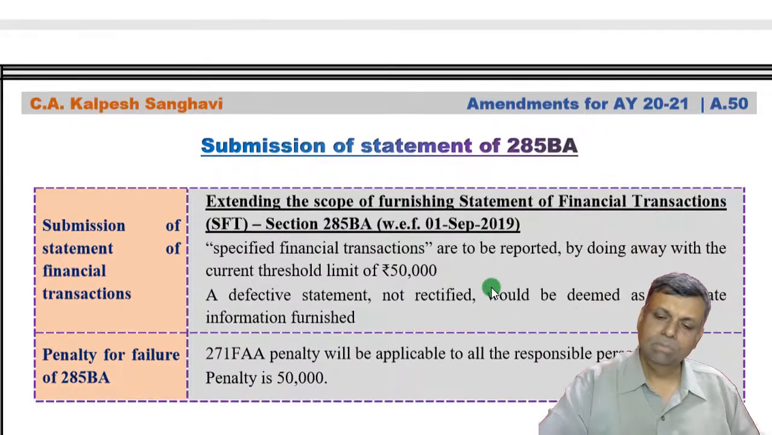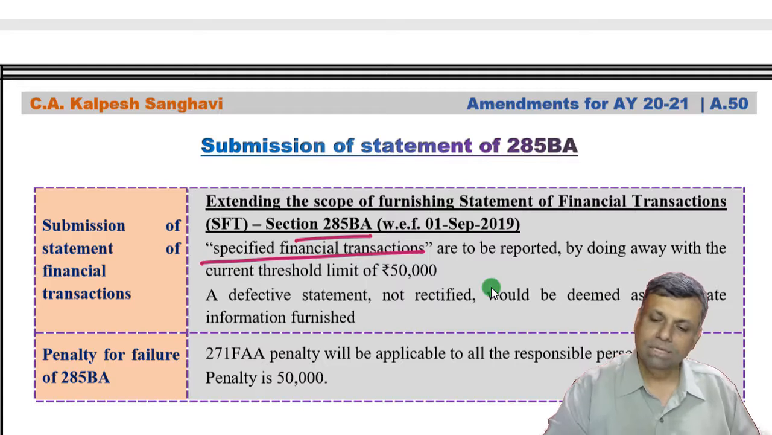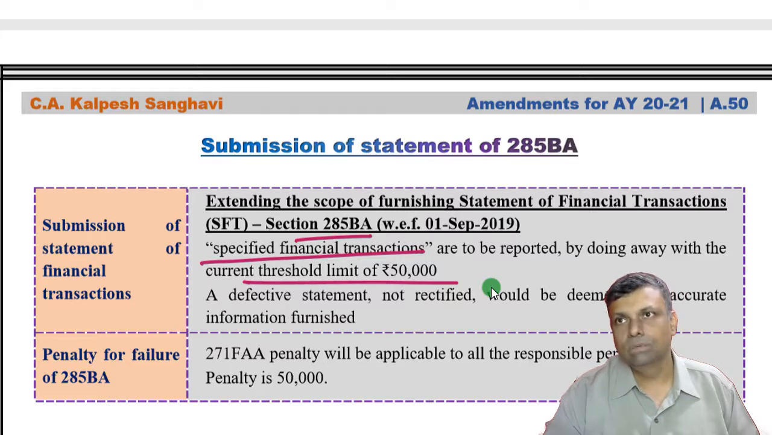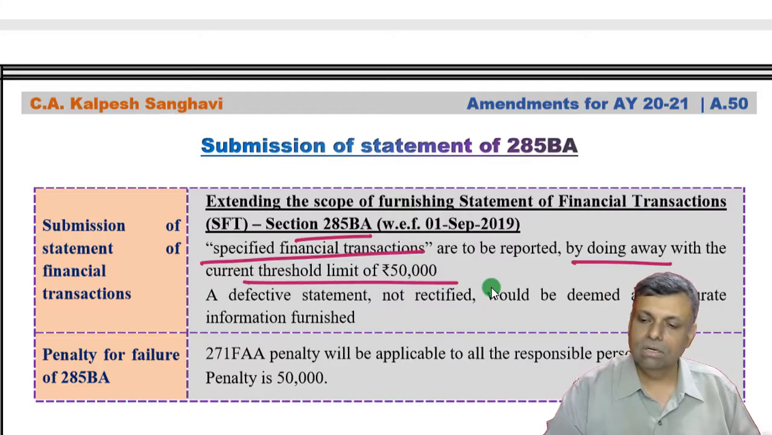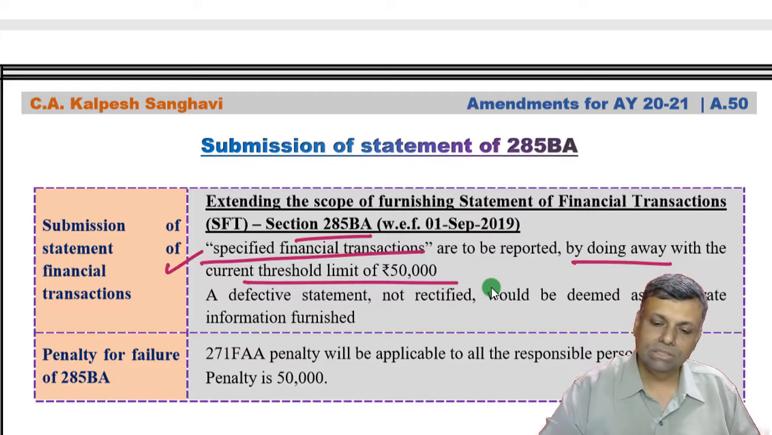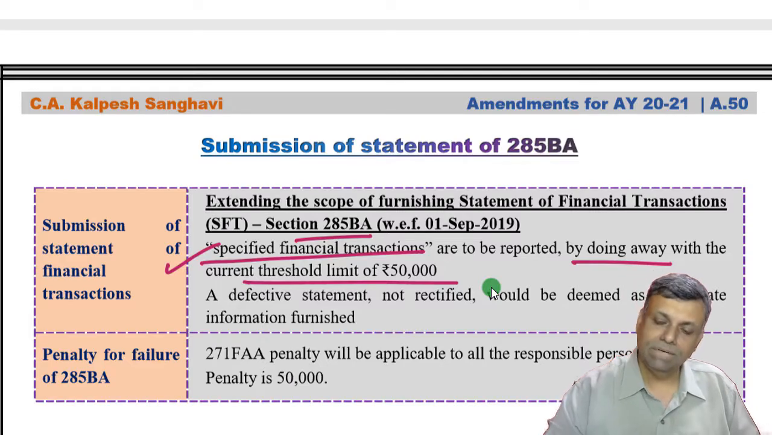Now, submission of a statement. The specified financial transaction, there was a submission of statement as per section 285BA, a pure procedural aspect. Now there is no threshold limit of 50,000 rupees. So for a specified financial transaction, normally in the old system you had to report it only when it exceeded a limit, but now that is done away with. That means there is no condition of the specified limit with respect to the specified financial transaction when you have to submit a statement of the financial transactions.